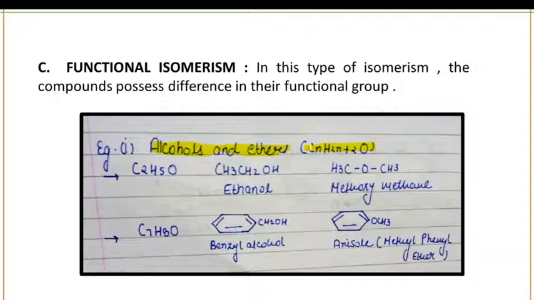When you draw the structure for this compound, this will be CH3CH2OH. Okay, you know it very well. OH is your alcoholic group and this compound contains 2 carbons. That's why this is known as ethanol. Also, when you write the structure for this compound C2H6O as an ether, CH3OCH3, its name is methoxymethane. So in functional isomerism, there will be a difference of functional group, but the molecular formula will remain the same.